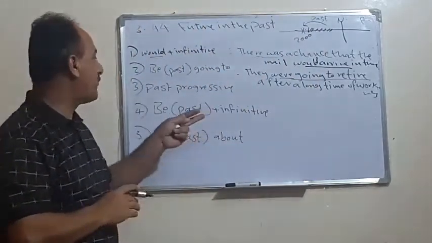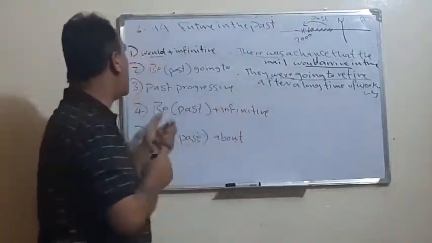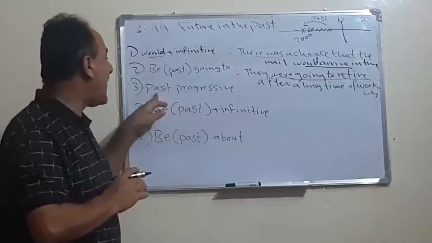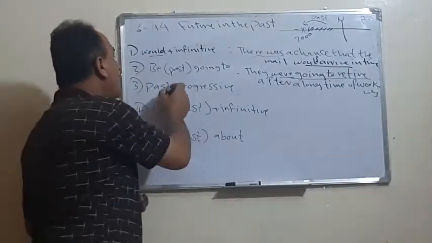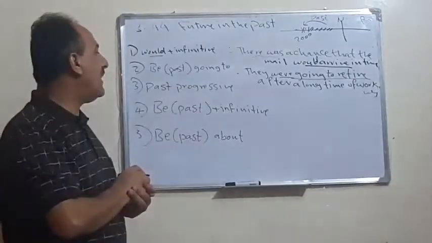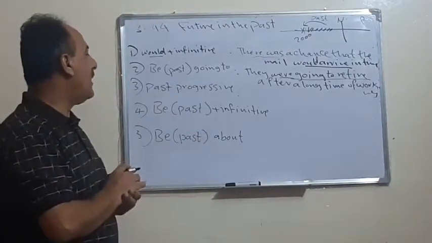To retire. The third case is by using past progressive. Again, in the future we use the present progressive, but here we use the past progressive.